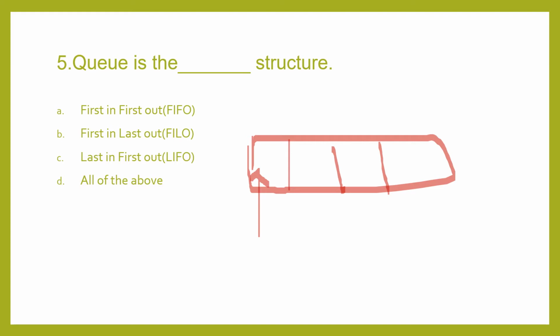So a queue is the FIFO structure. Why? Because the elements are inserted at the starting and also removed from the starting. So it will be a first in, first out structure.